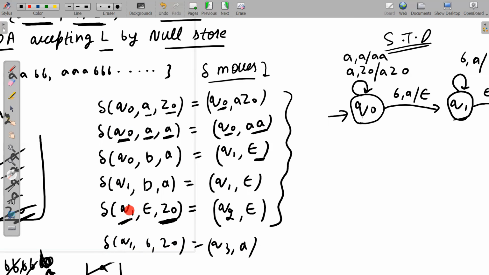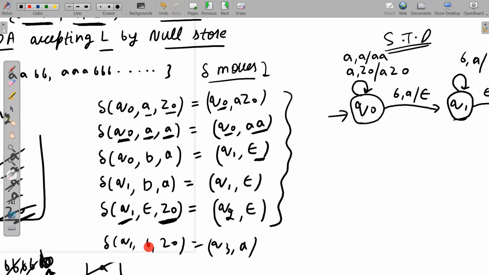Okay, so we are at Q1. After reading Z0 from the stack, there is a choice that if the PDA gets excited, that means it is reading nothing from the tape. It will go to Q2 and nothing will be pushed onto the stack. And here we are saying we are at the same state Q1. We are reading Z0 from the stack. Now we are reading B from the tape.